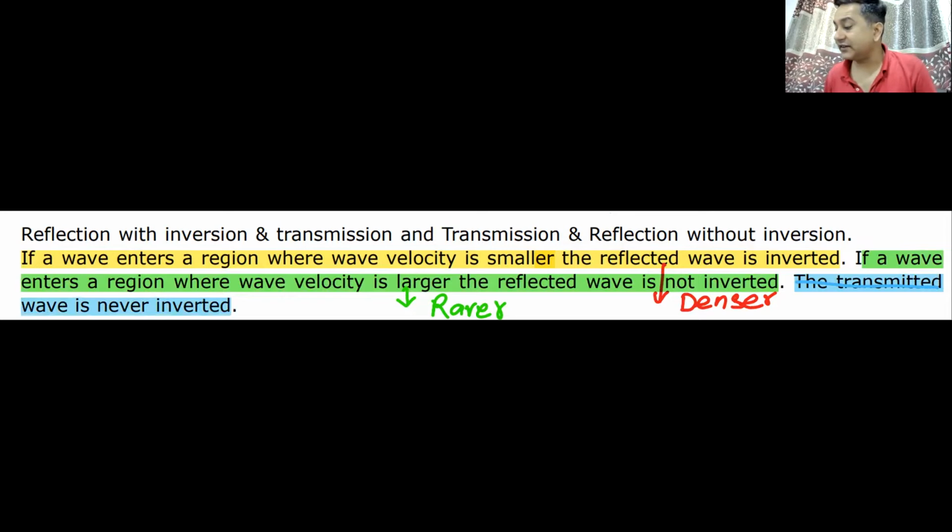Can you remember the three cases here? If the wave is reflected from a denser medium, it is inverted. If it is reflected from a rarer medium, it is not inverted. When it is transmitted, it is not inverted at all. That finishes our today's class.